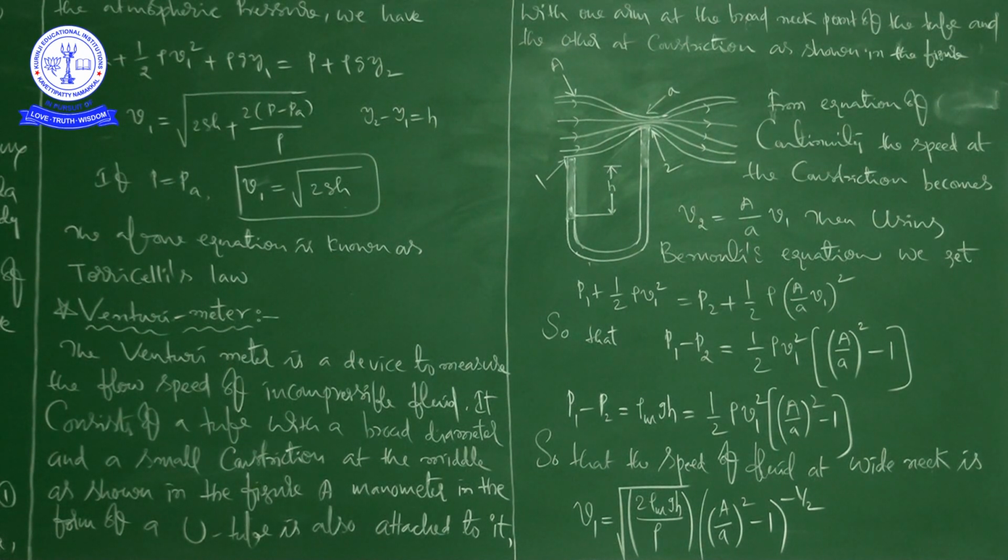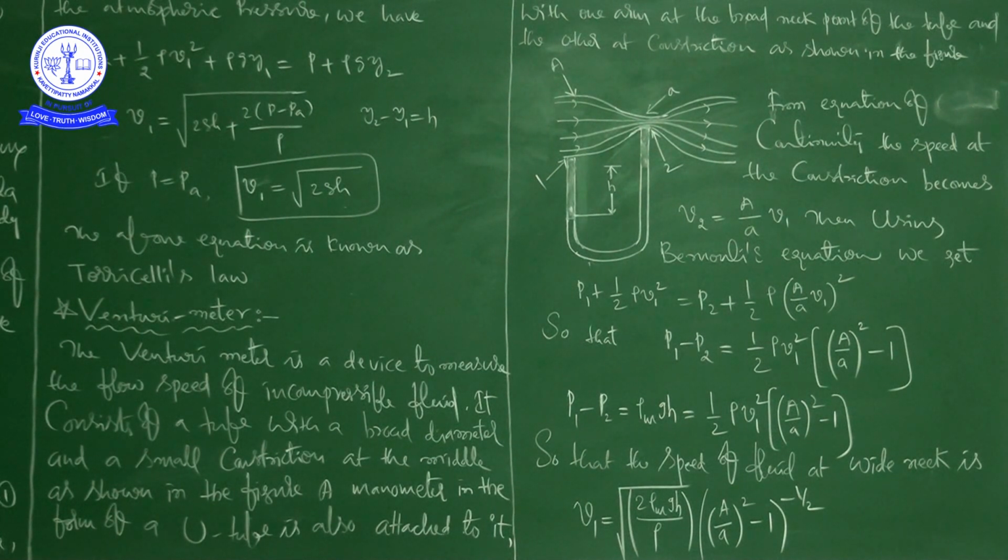The speed v1 of the liquid flowing through the tube at the broad neck area A is to be measured from the equation of continuity. That is what we discussed in our previous classes: AV is equal to constant.